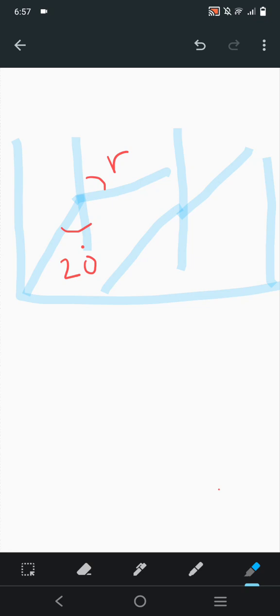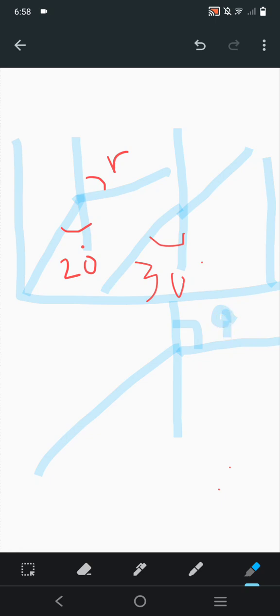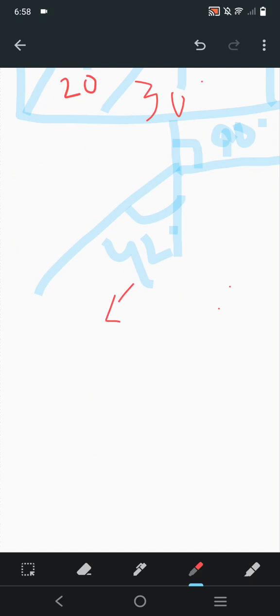Now suppose the angle is 30, so you can see the difference. Now I am making the incident ray touch the normal line, and it goes along the surface, making a 90-degree angle. So this angle of 42 degrees will be known as the critical angle.